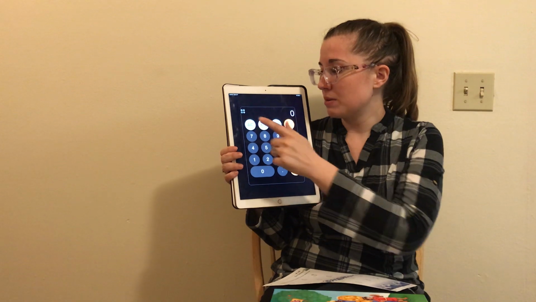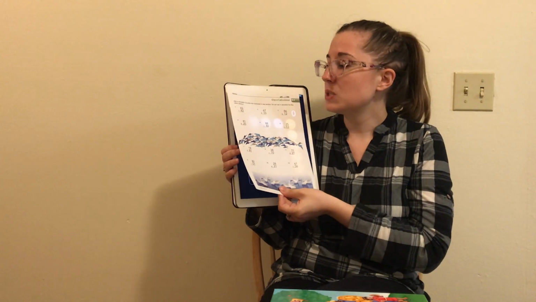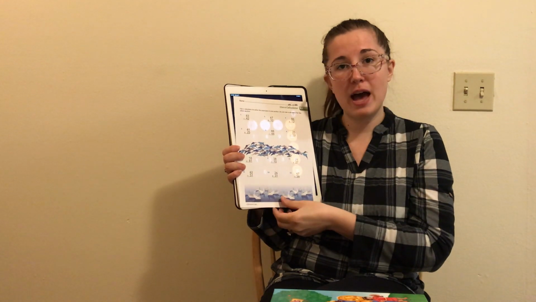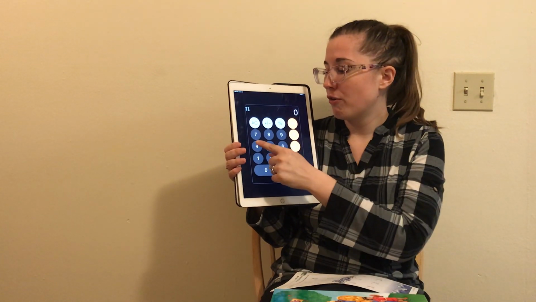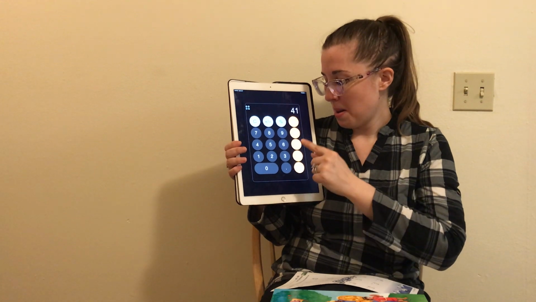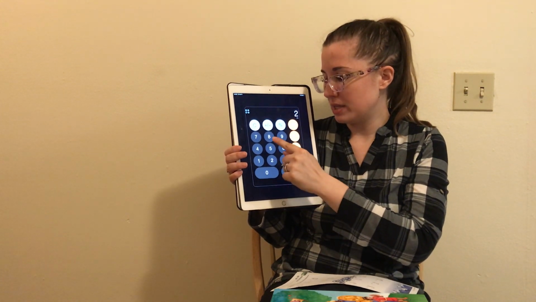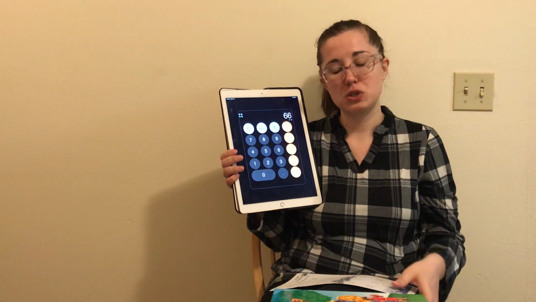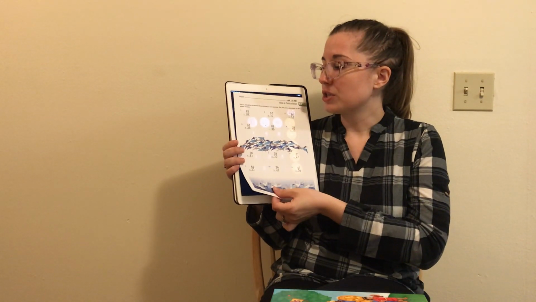That is an addition problem. This one is 41 plus 25. So you're going to do 41 plus 25. And then you click equal, and it will tell you the answer, and you can just write that underneath.